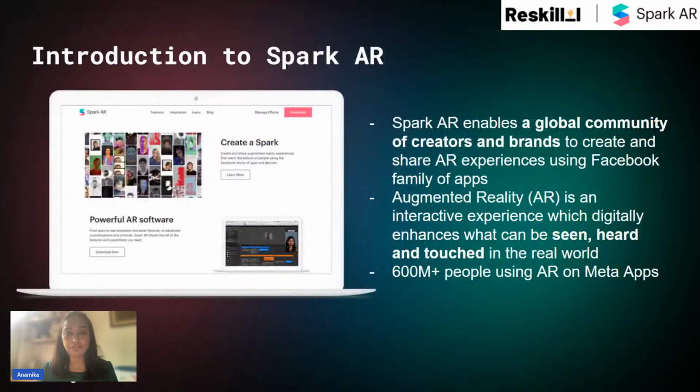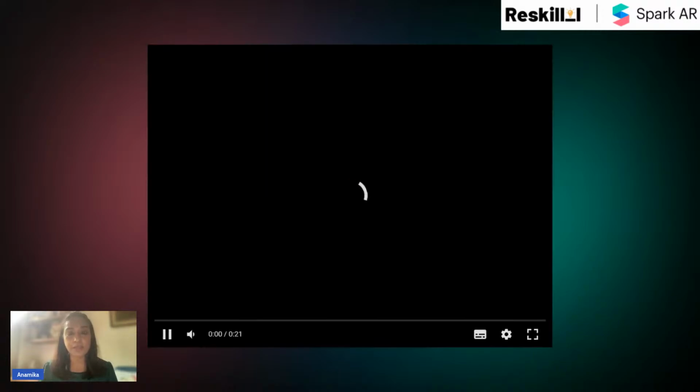So before I move any further, let me quickly introduce Spark AR Studio to you all. Spark AR Studio is a tool used by the global community of creators and brands to create and share AR experiences using Facebook family of apps. And augmented reality is an interactive experience which digitally enhances what can be seen, heard, and touched in the real world. At the moment, we have over 600 million people using AR on Meta apps. Let's quickly have a look at what's happening in the field of AR.